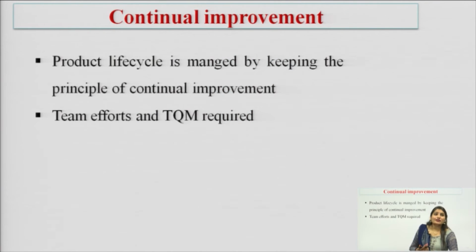Okay. Next is continual improvement. This is the last step of the QBD. Okay. And our main focus is continuous improvement, and for the continual improvement the team efforts and TQM are required. Okay. TQM means total quality management, and total quality management is the systematic approach by which we are planning, we are maintaining or we are organizing the degree of excellence of the whole process.